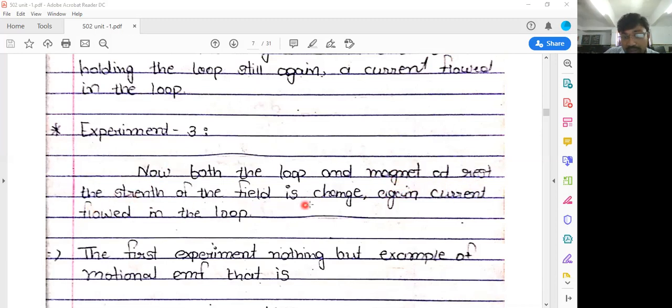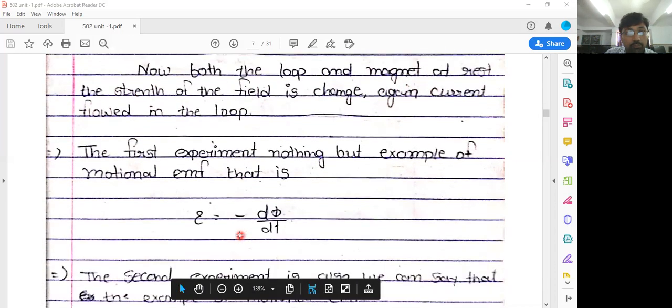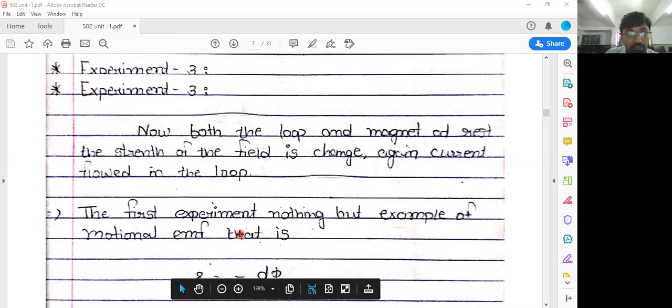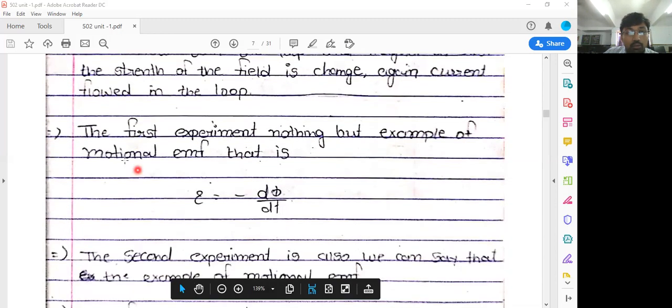The strength of the magnetic field is changed. Again, current flowed in the loop. So these are the three experiments. So now we will discuss how EMF is generated. The first experiment is nothing but the example of motional EMF, and that is E is equal to minus d phi by dt.